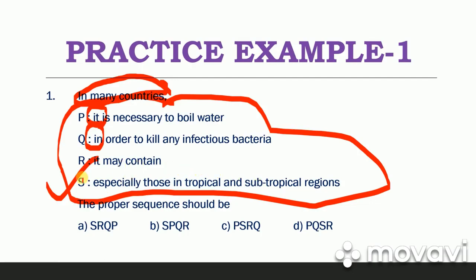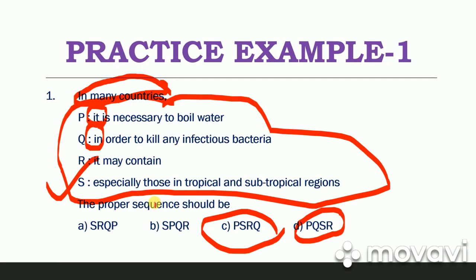So your answer logically should start with S, and there are only two options, A and B, which start with S. You can use the elimination technique and eliminate options C and D, both of which begin with P. So the question has become easier, and there are only two options out of which you have to choose the correct one. Let's see what comes after this.